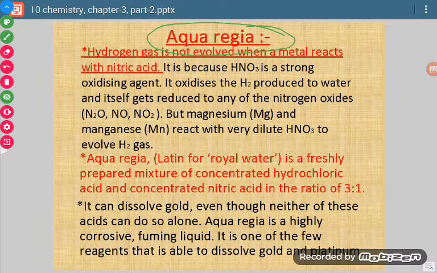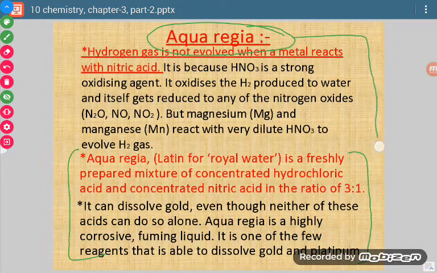Now we come to aqua regia. So what is aqua regia? It is very important. We have seen that there are a few metals like silver, gold and platinum. They do not react with air, they do not react with water, they do not react with acid. So is there any substance with which they will react? Yes, there is a substance, and that is called aqua regia. What is aqua regia?